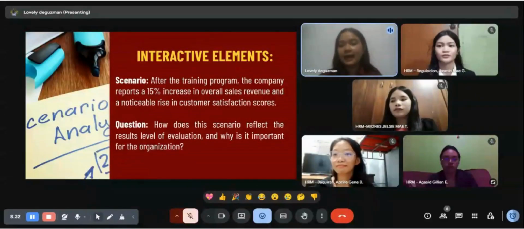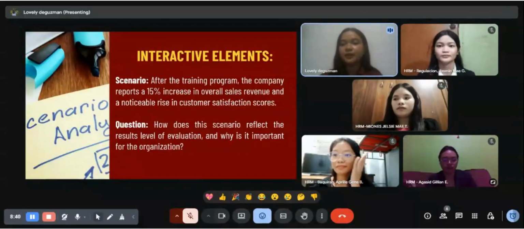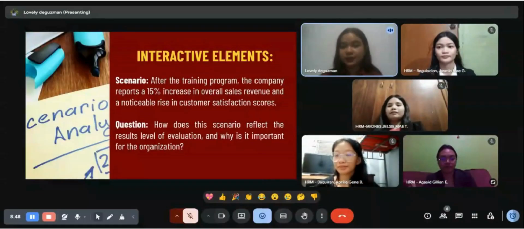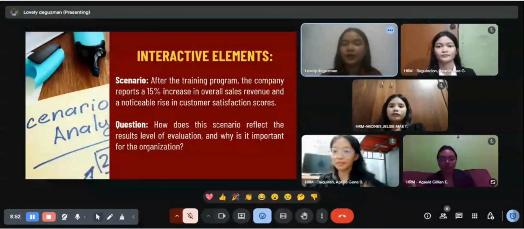Yes, it is the last level of Kirkpatrick's model, which is the result. Because the company is seeing measurable organizational improvements, higher sales revenue, and improved customer satisfaction, it showed the training's direct impact on the business outcome.